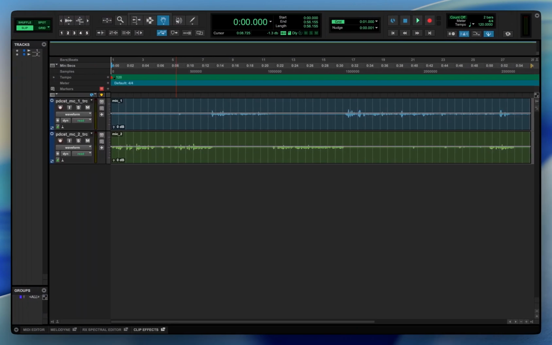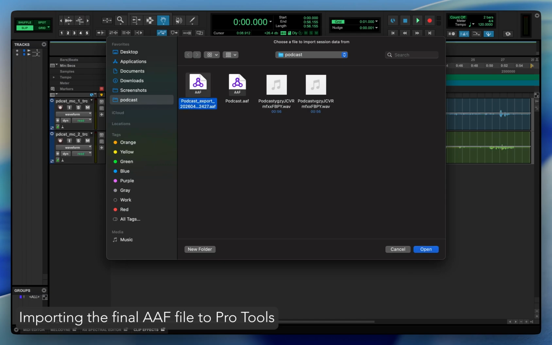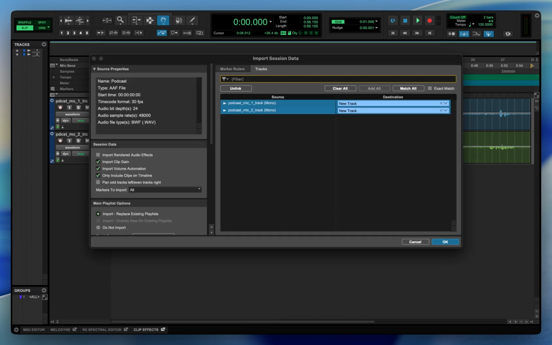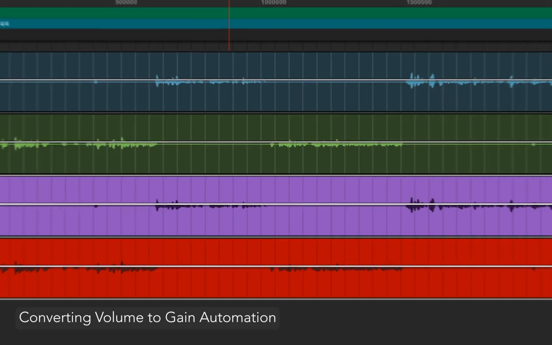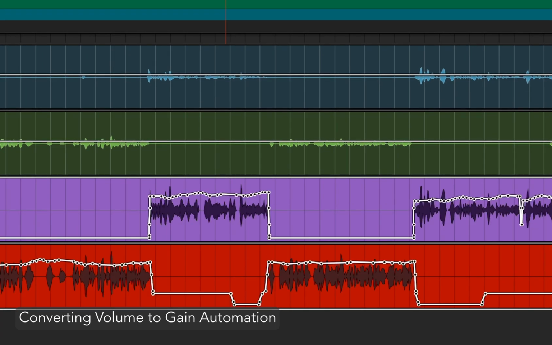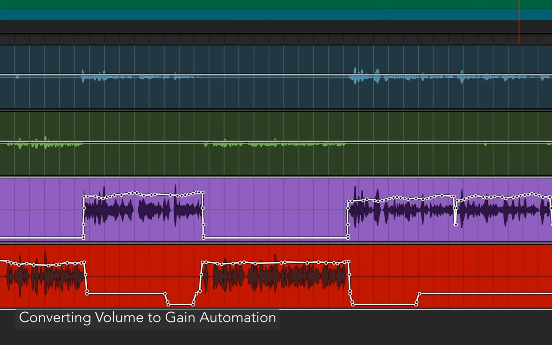Moving back to Pro Tools, we import this new AAF file right alongside our original tracks. To integrate this seamlessly into a standard mixing workflow, we simply select the new tracks and convert the imported volume automation directly into clip gain.